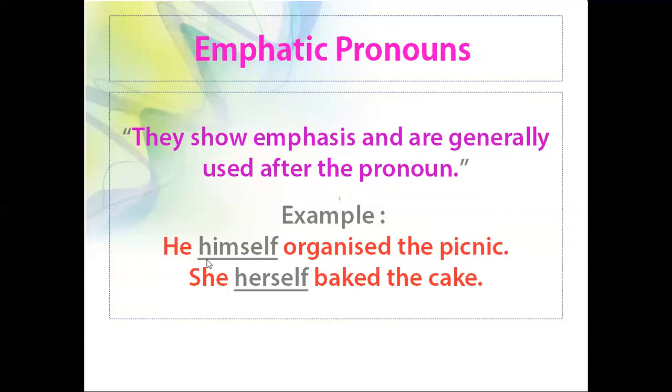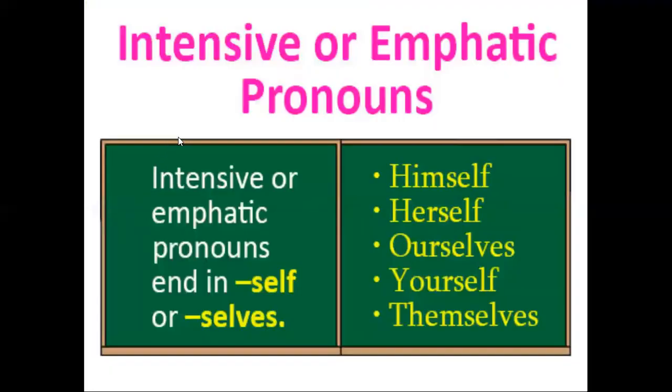Then she herself baked the cake. So here she is a pronoun. So after pronoun, emphatic pronoun is used. What is emphatic pronoun here? Herself. So emphatic pronoun is nothing but it is used after the pronoun. What are the pronouns? He, she, it, like that. Next, emphatic pronoun is otherwise known as intensive pronouns.